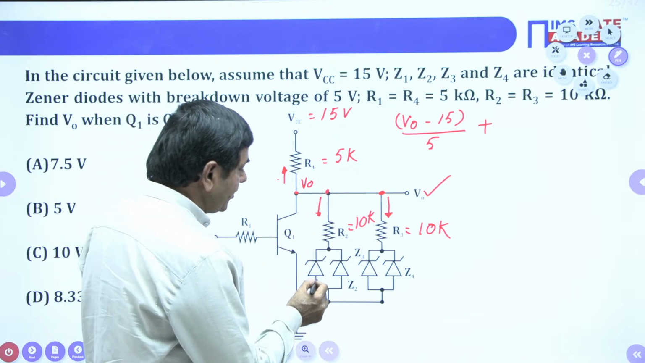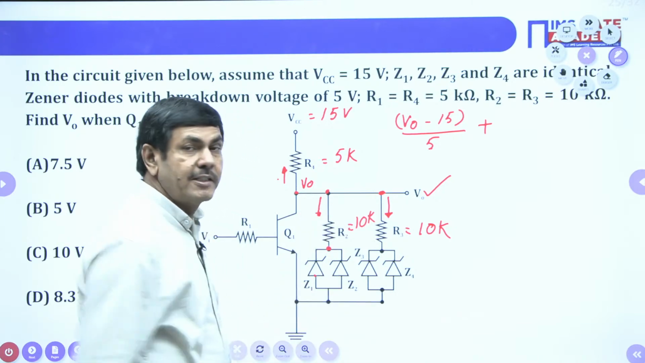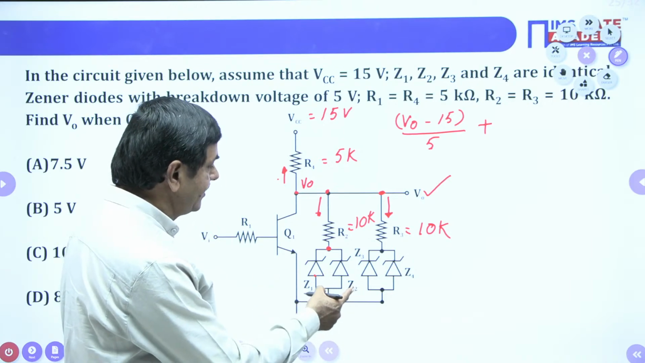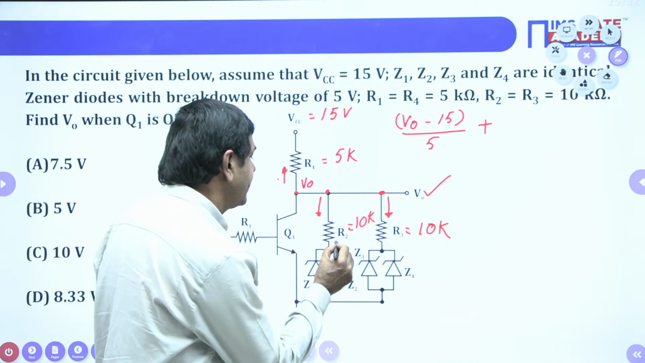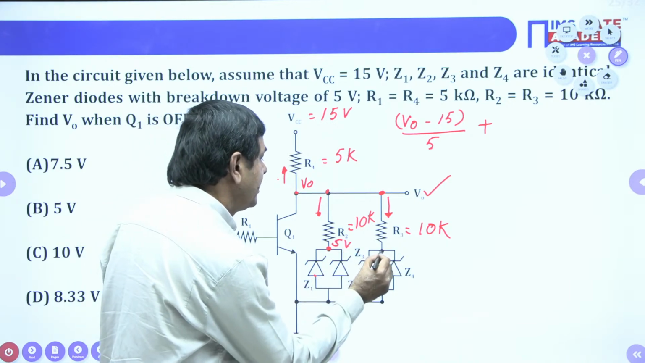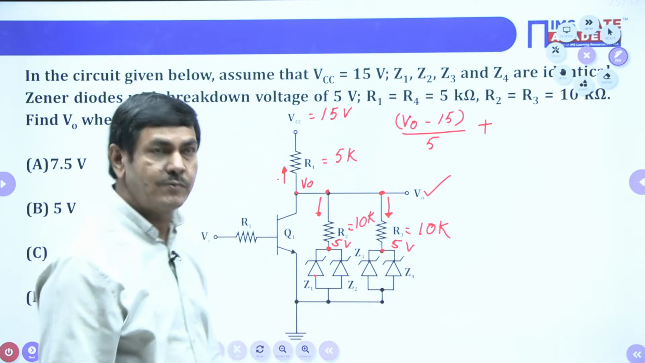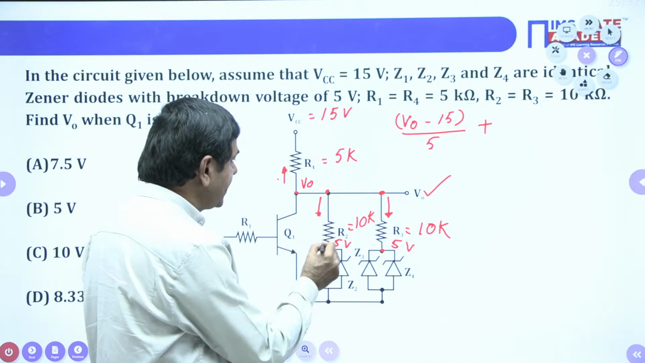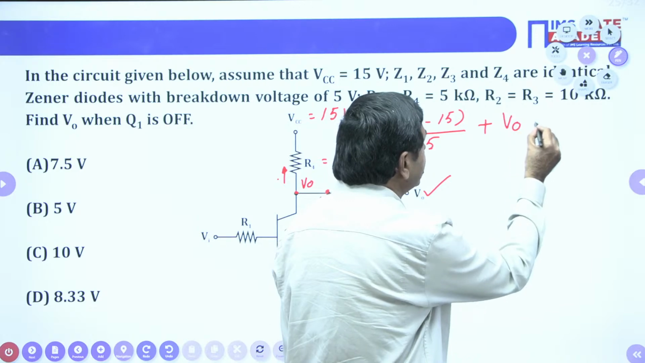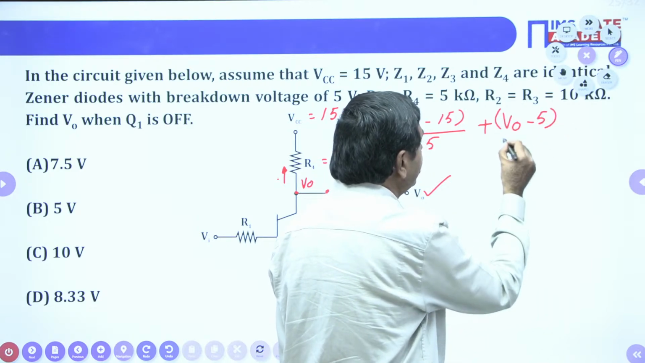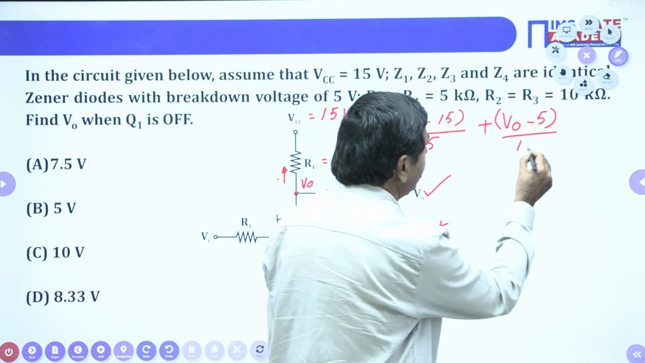The voltage across this Zener and this node voltage remain the same, since those two are in parallel. How much is that node voltage? The voltage across the Zener is 5 volts, and even this node is 5 volts. Now I can apply: this current is V0 minus 5, divided by the resistance. What resistance is existing here? 10K only.